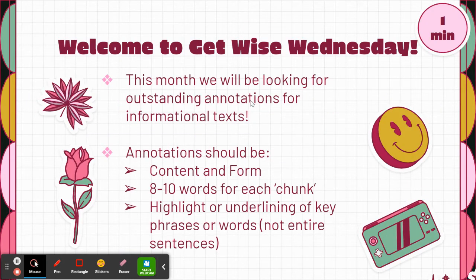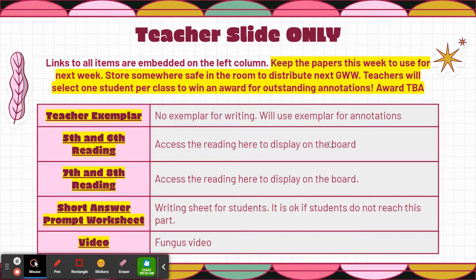So, this month we'll be looking for outstanding annotations for informational texts. Annotation should be content and form, so we'll discuss that further. About 8 to 10 words for each chunk, describing that, and we'll go through one together. Highlight or underline key phrases or words and not the entire sentence. So, this is what we're looking for. Each teacher will be looking out for that, and you will earn prizes based on what we see.